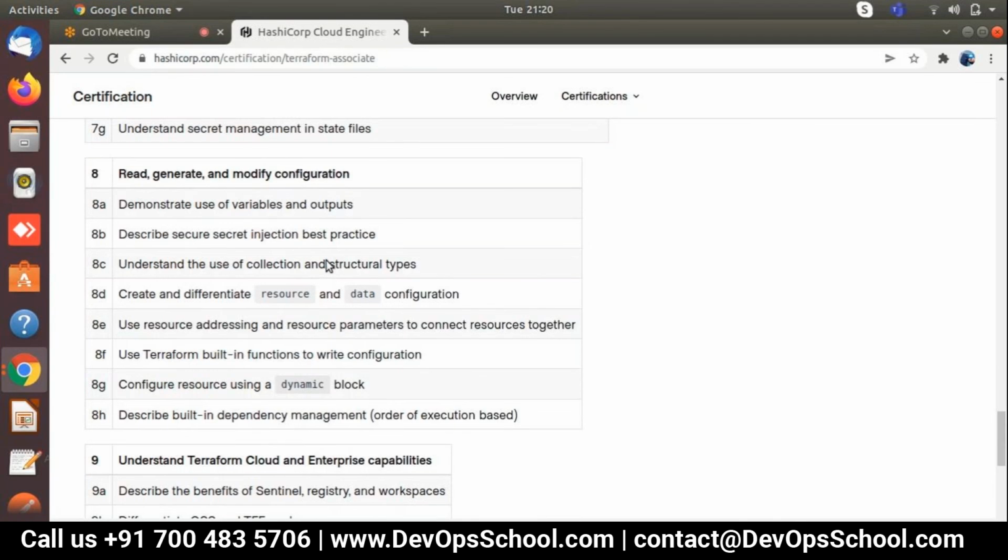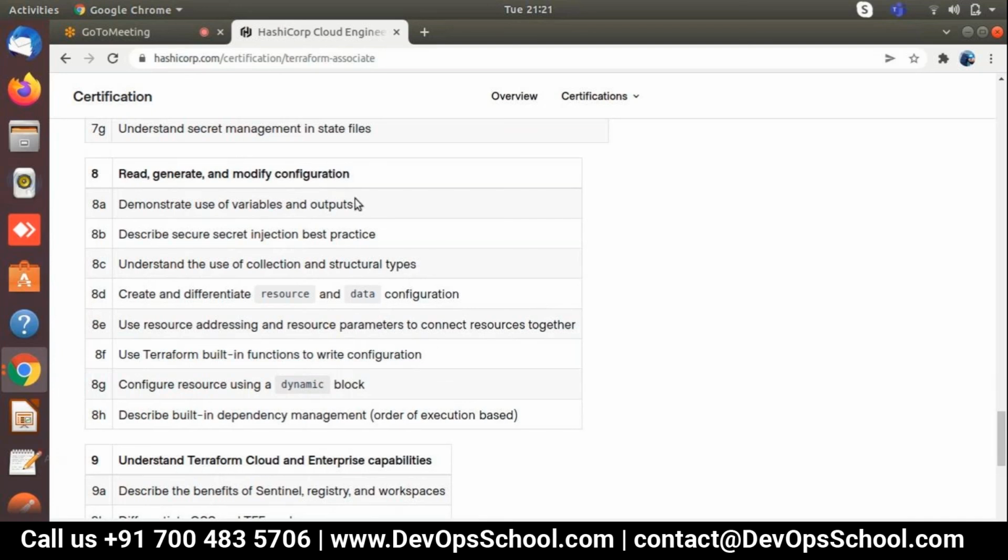Next is reading, generating, and modifying the configuration. How we can generate, how we can define the secret, how we can inject the variables and output files, why we use an output file, why we use a variable, any specific reasons for that, we are going to understand. Okay, after that, how we define the resource parameters, built-in dependencies, and management.